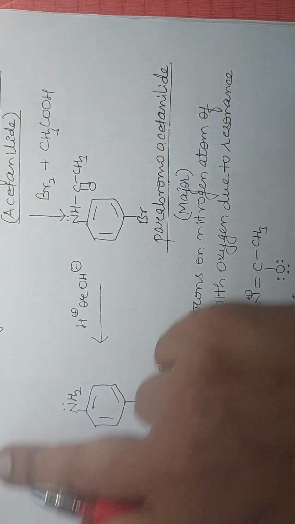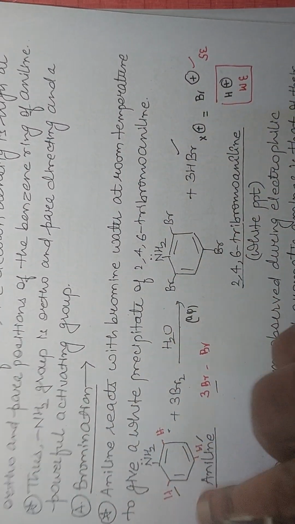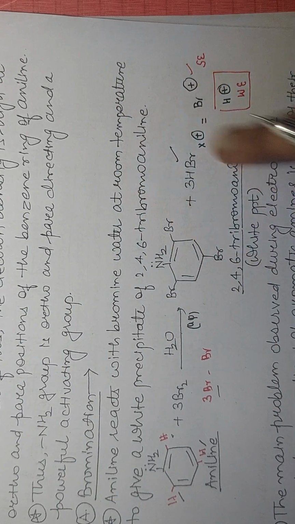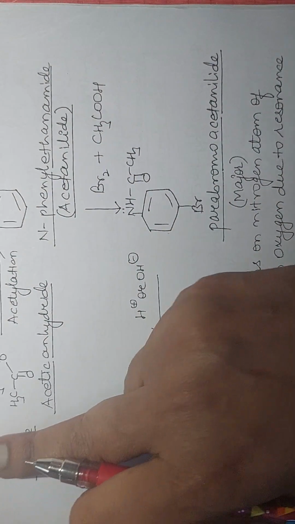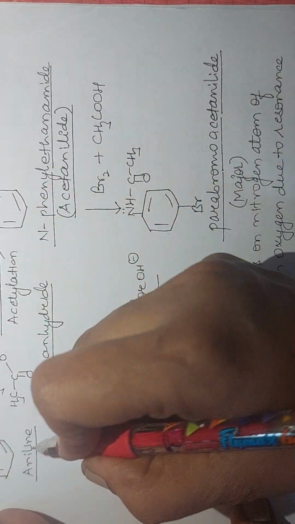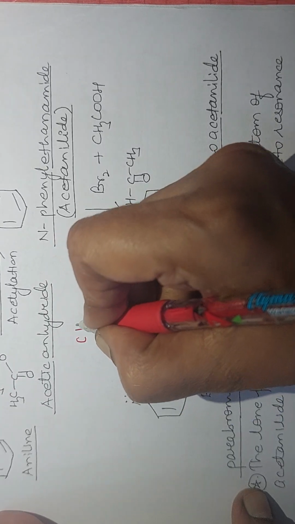I told you already, aniline is quite reactive in nature due to the presence of the unshared pair of electrons. That's why we are getting polysubstituted products. This activeness must be decreased. How to decrease the activeness? The activeness is decreased when you add acetic anhydride. I told you many times how to prepare acetic anhydride.